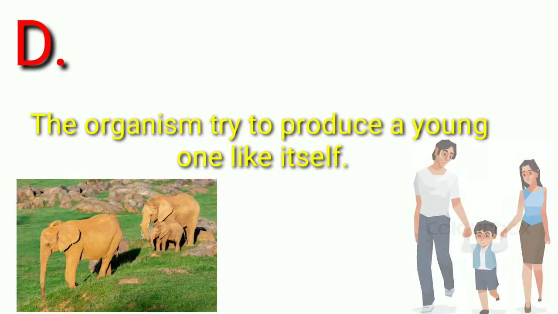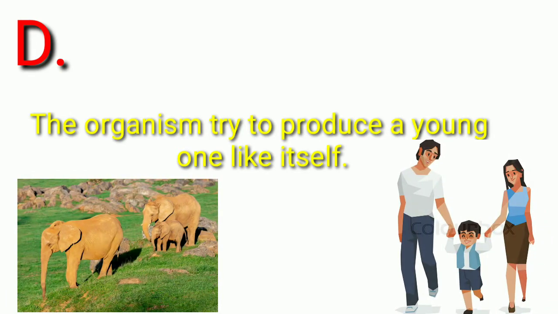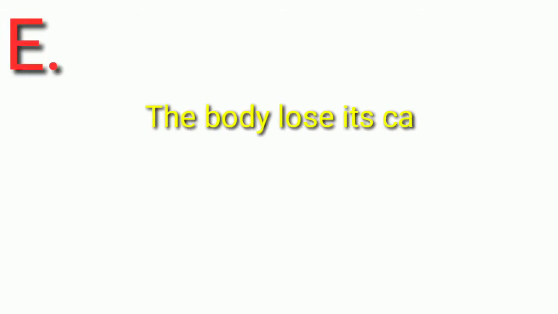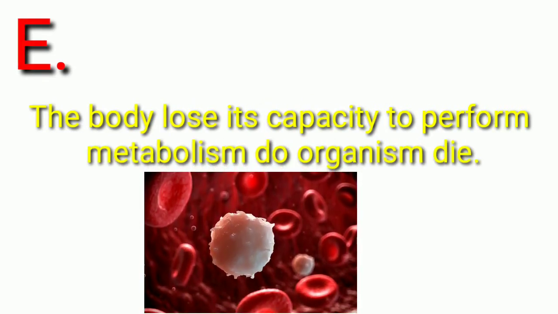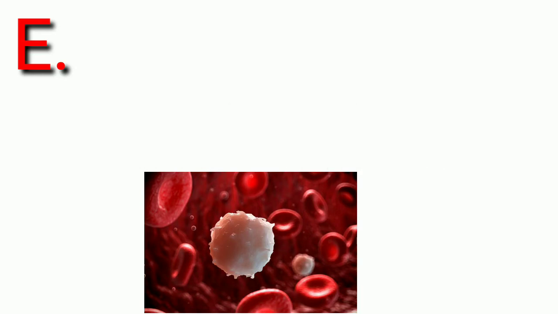Fourth one, D. The organism tries to produce a young one like itself. There are two different types, sexual and asexual. We have studied both types in 10th and 9th standard also. Fifth one, E. The body loses its capacity to perform metabolism. Organisms die because of that, as some organs do not perform or stop functioning.